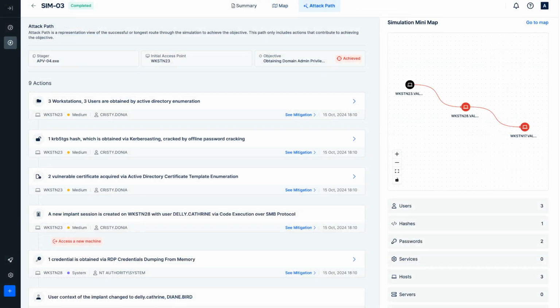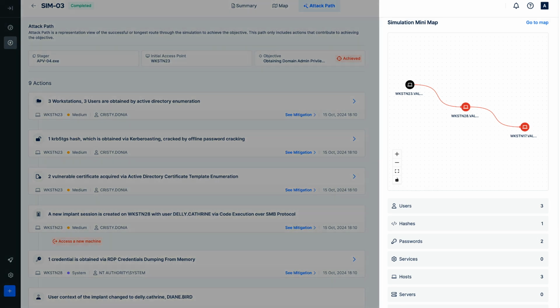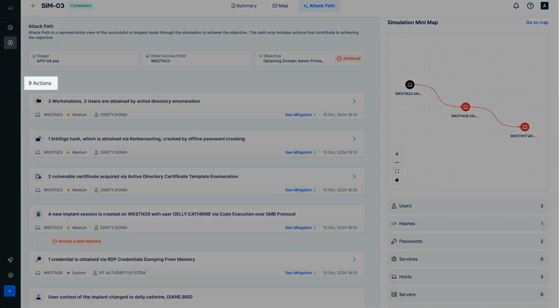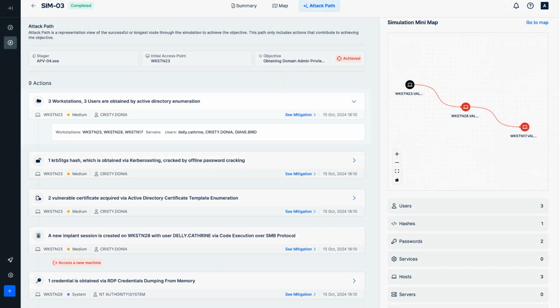The attack path page aims to summarize the actions that are taken to achieve the objective for the assessments. Beyond the statistical data provided in the right side section, executed actions and their findings are crucial to see the attack path as a whole. This example indicates that only 9 steps were sufficient to achieve the objective from the initial access user and system.